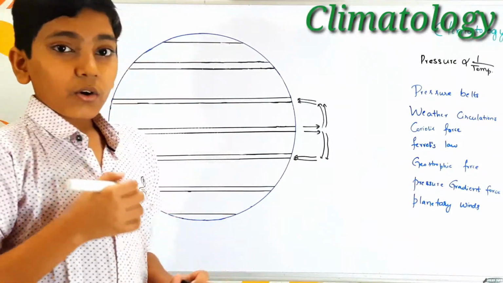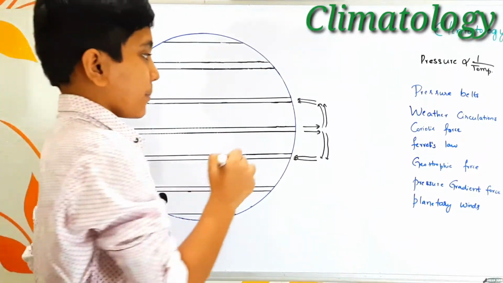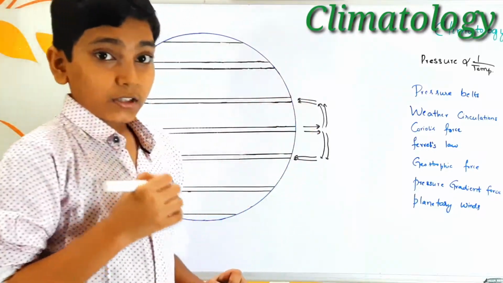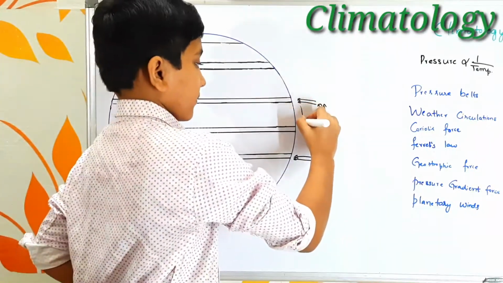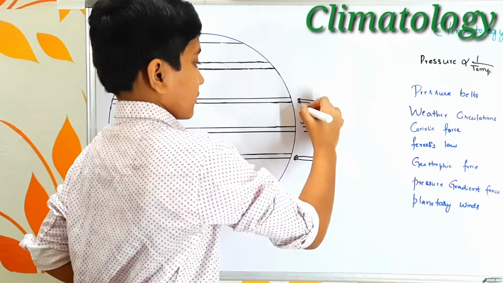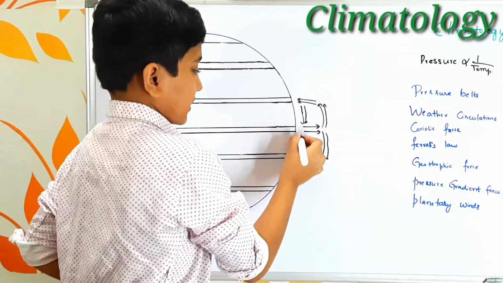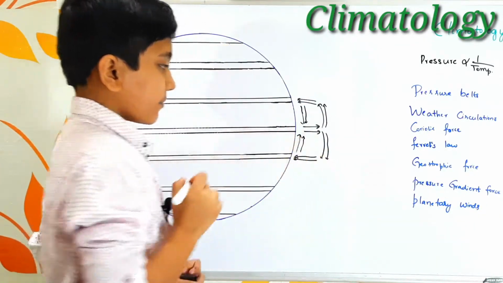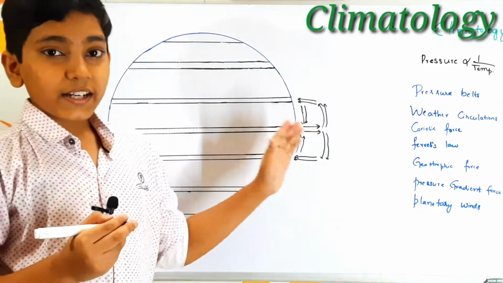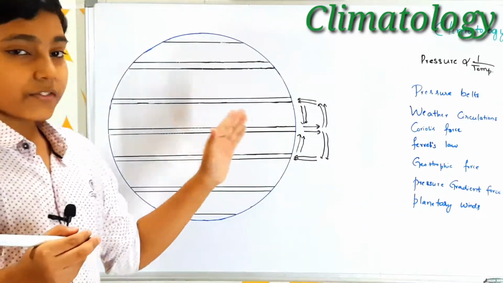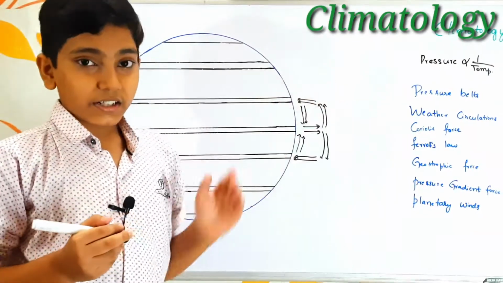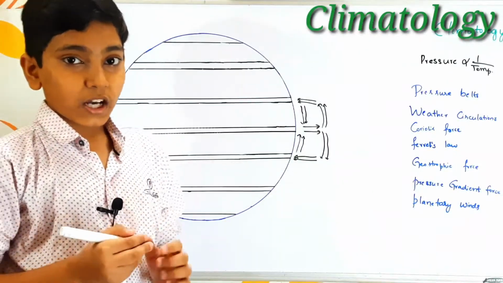As we all know, winds tend to move from the high pressure belt to the low pressure belt. So they move in this direction, and like this, and from the southern hemisphere to the northern hemisphere as well. So here we could find a circulation, and these kinds of circulations are nothing but the weather circulations which happen in the atmosphere of the earth.